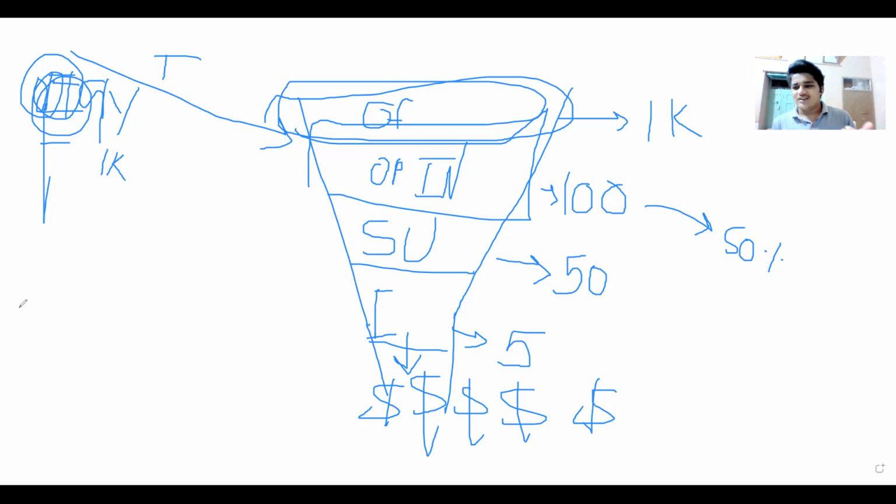Every business, as I told you, has a different funnel. Real estate agents have a different funnel. Chiropractors have a different funnel. Tattoo removal businesses have a different funnel. Every single business has a different funnel. You need to clarify which funnel works for your business and which is going to suit your business.